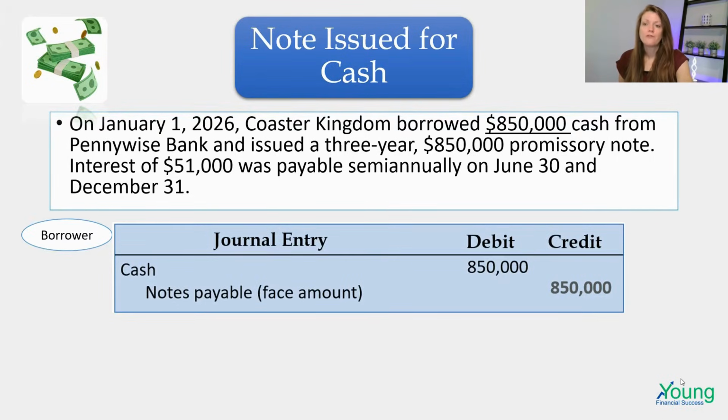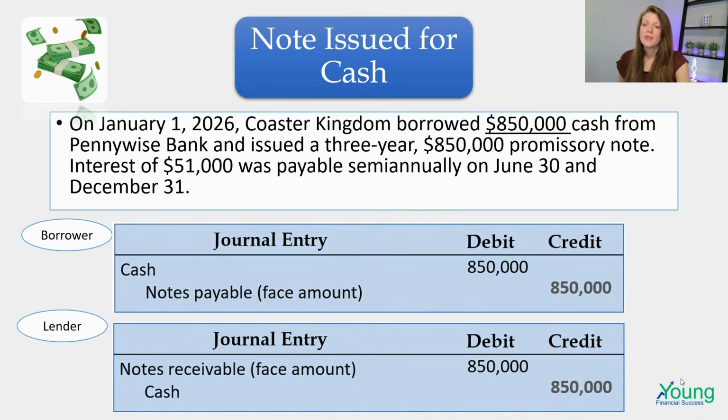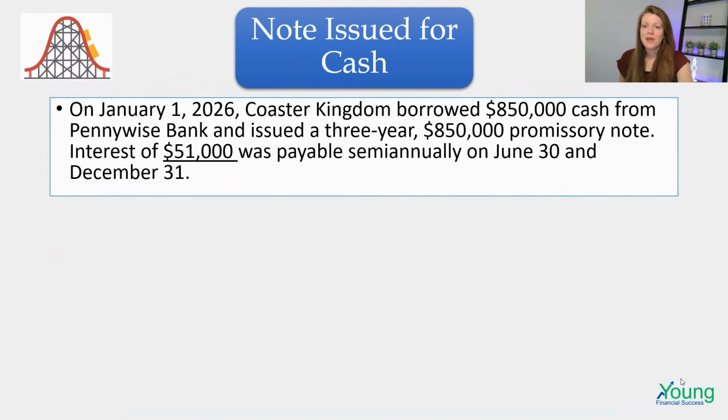So we're going to record first just showing that the bank, Pennywise, gave Coaster Kingdom this $850,000. So we are going to, as the borrower, as Coaster Kingdom, they're going to show cash coming in of $850,000, and they're going to create this note payable. And for the lender, they're going to show notes receivable and cash. This is an investment for the bank, and this is how banks make the majority of their money, is giving out different loans and charging high interest on those. So this is the first entry. There's no interest that's going to be recorded at this point because no time has passed. So we're going to see interest recorded as time goes on, but not yet.